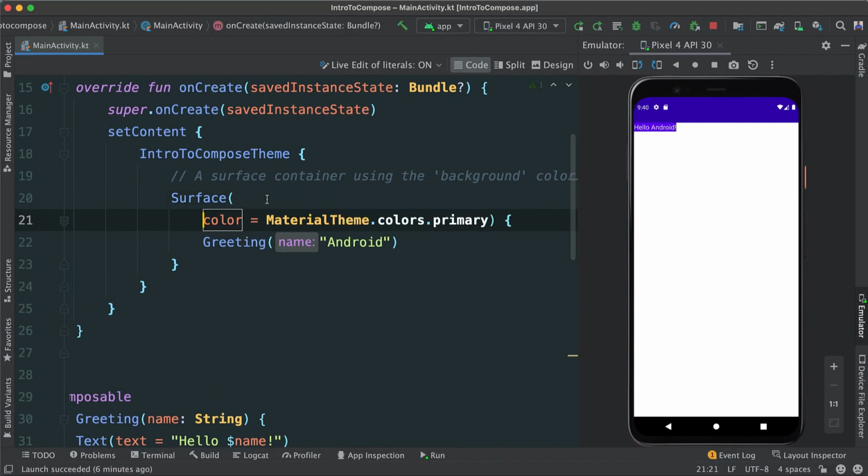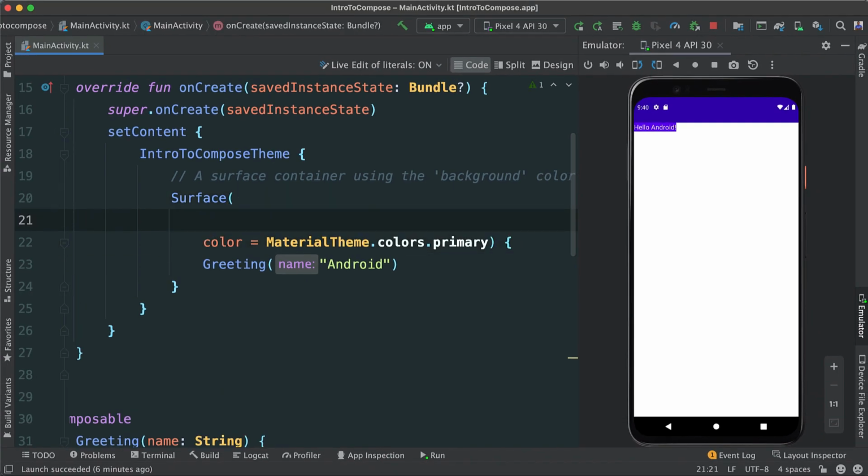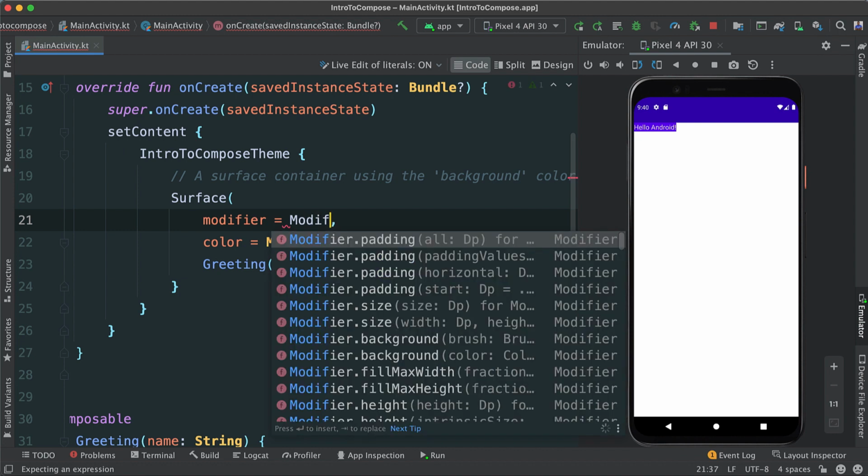So let's see how this works. I'm going to press enter, and then I'm going to say modifier equals, put a comma there, Modifier. We're going to invoke Modifier, and the moment we do that, we can start invoking the methods that come with Modifier.